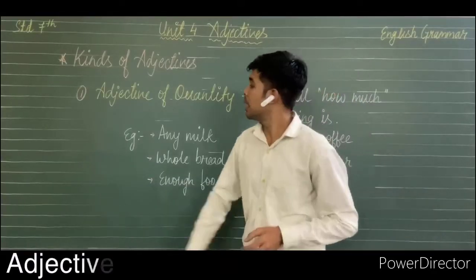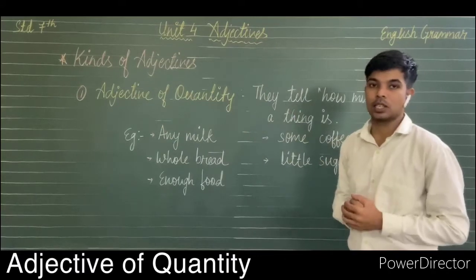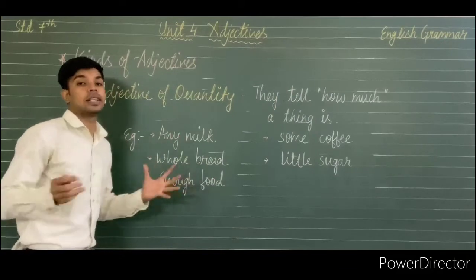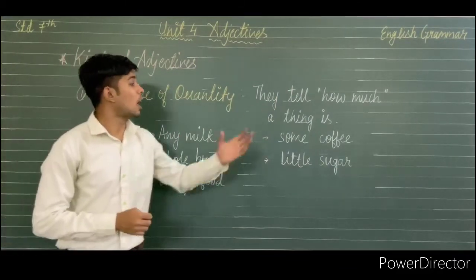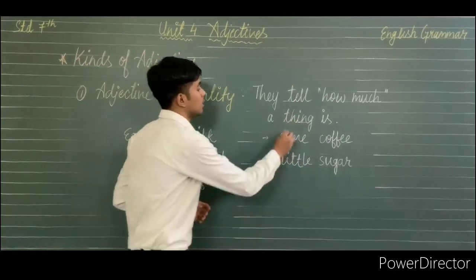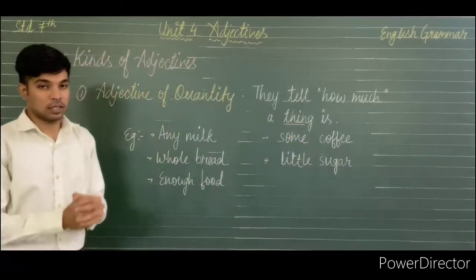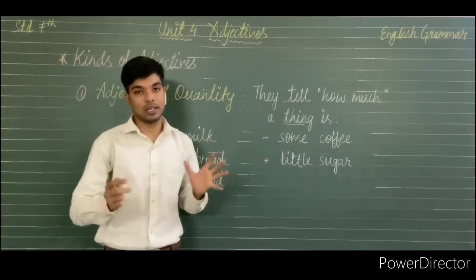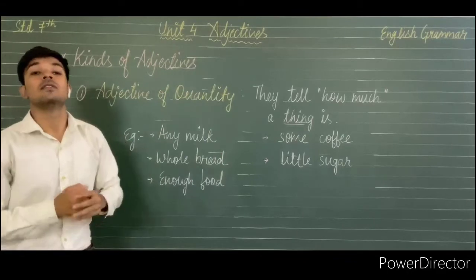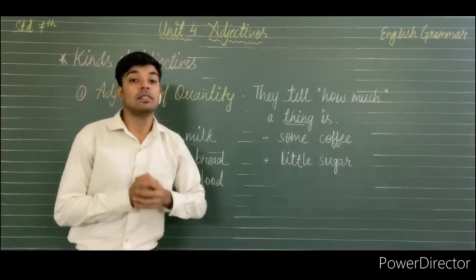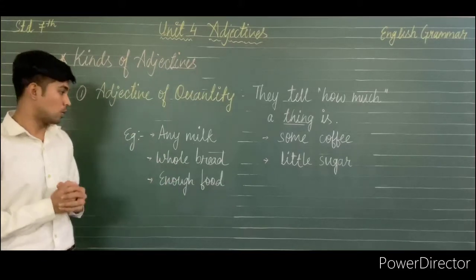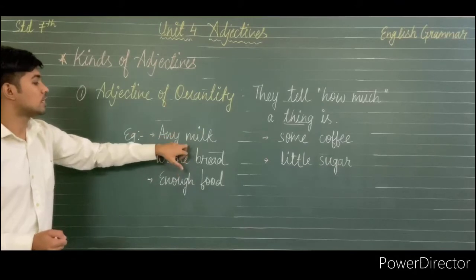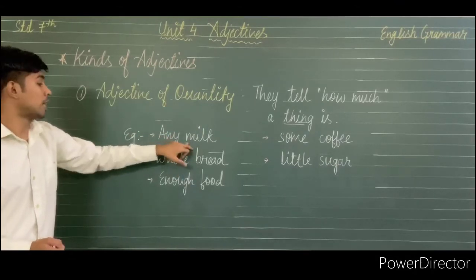Now we will discuss adjective of quantity. Quantity, as we all know, expresses in what quantity the noun is. They tell us how much a thing is. Thing word is used here for a noun. So we can say that they tell us how much a noun is, because adjectives are the words which always describe the noun, which tell us more about the noun. In these examples, we can see that the adjective of quantity is described with the help of a noun.